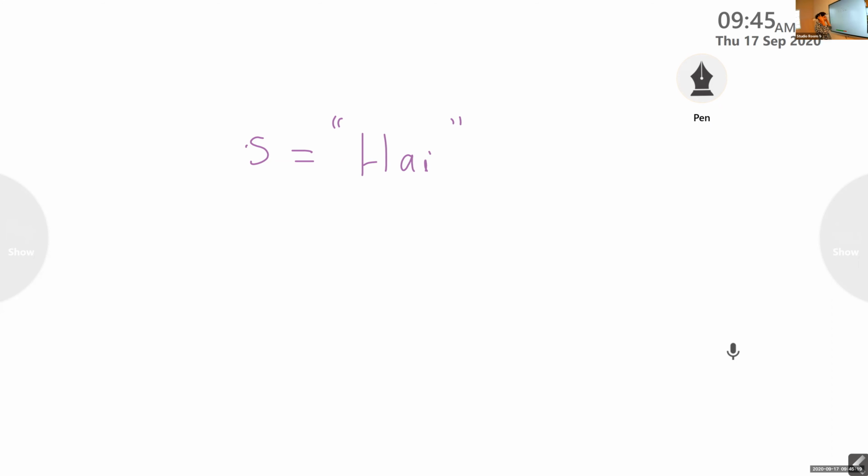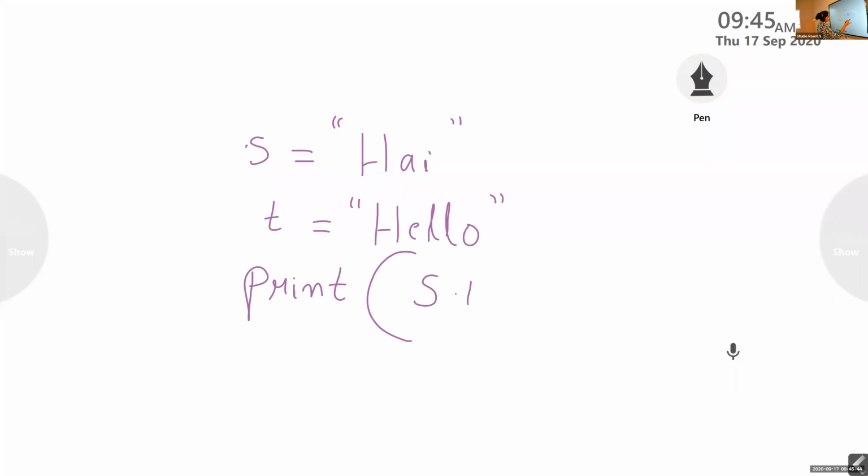I thought it's a single quote, but S equal to in double quotes R. Now, P is equal to... okay. This will give you the answer.